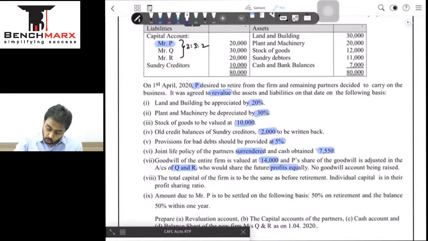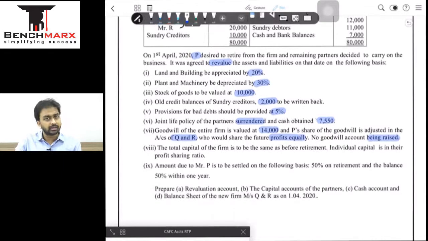ठीक है, no goodwill being raised. We have done many sums like this. What we'll do is we will raise the full value of goodwill among the old partners in the old ratio, that is partners credit. Then we will write off the full value of goodwill amongst the new partners in the new ratio and knock off करने के बाद the internal adjustment will ultimately be in the gain ratio.